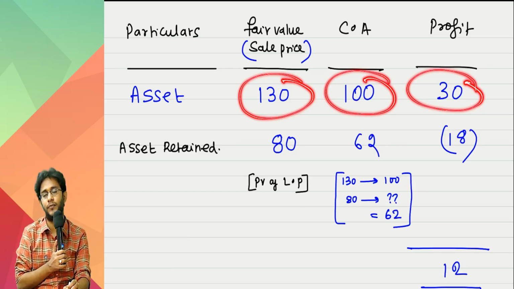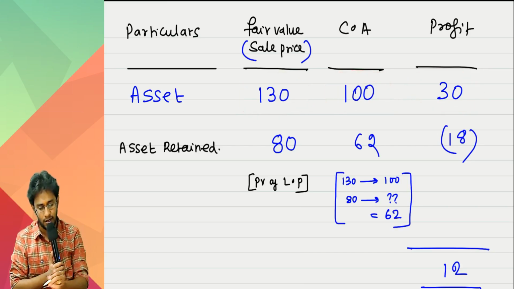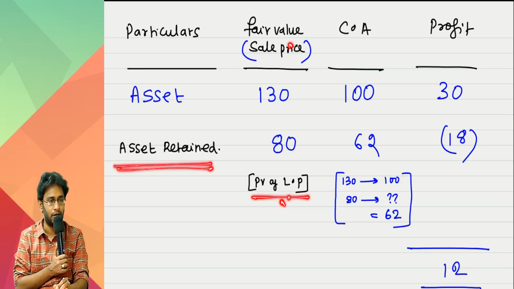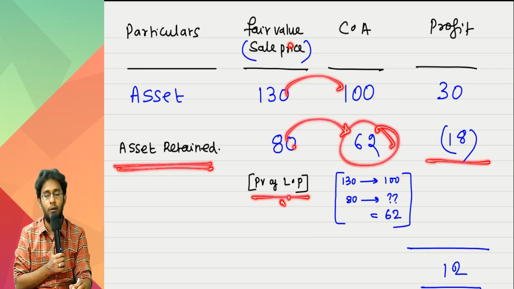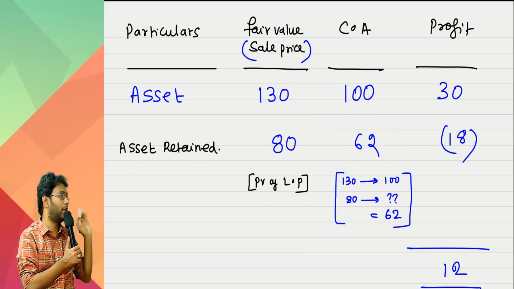Don't recognize. So for that, how to do the split? The split is very simple. The fair value of the asset retained portion is nothing but the present value of lease payments. Proportionately based on this, identify the carrying amount here, and work out the profit on the retained portion that cannot be recognized. The remaining profit can be recognized.